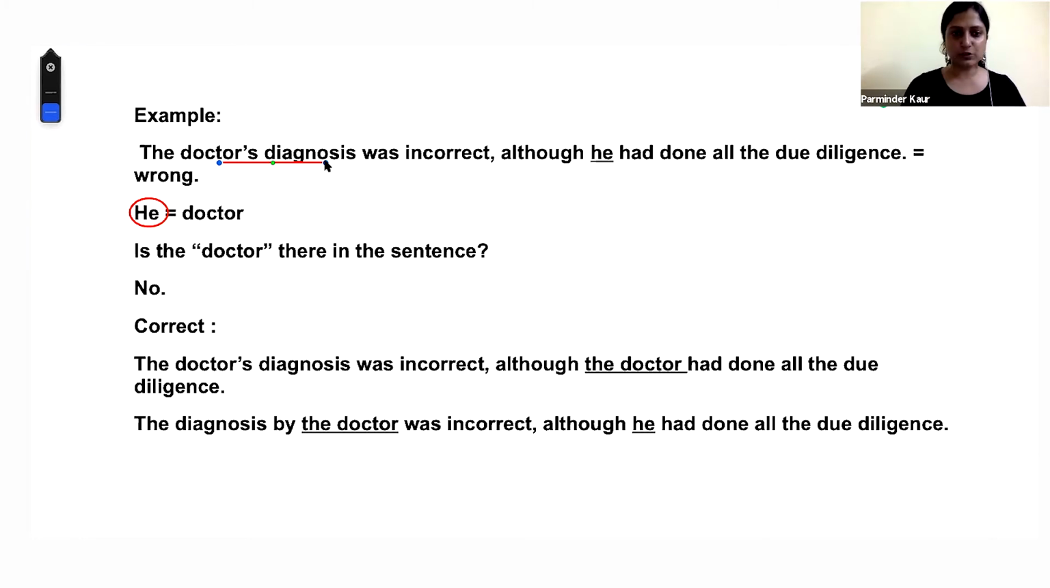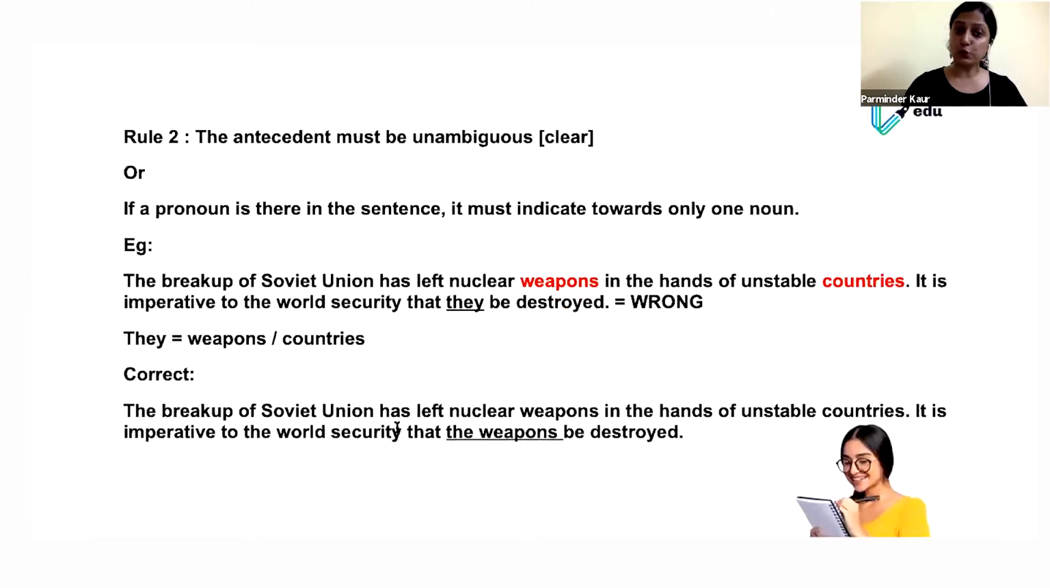So there are two corrections given here. The doctor's diagnosis was correct, although the doctor had done all the due diligence. The diagnosis by the doctor was correct, although he had done similar corrections as we have done earlier. So basically, bring the noun if required, and a pronoun will come if there is a noun with which it matches, in number and in meaning clarity. Now the rule 2, which actually connects with what we have just said.